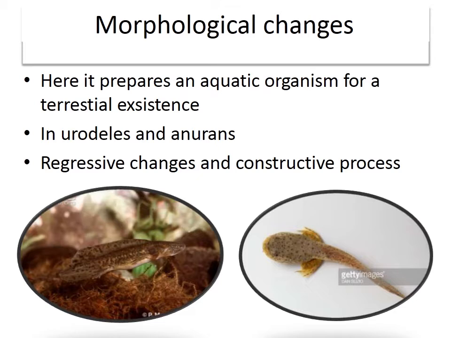Both retrogressive changes and constructive or new changes occur during the process of metamorphosis. Mainly, the metamorphosis in frog is known as retrogressive metamorphosis because most of the characters present in the tadpole larval form disappear when the tadpole converts into an adult frog. Hence, the process is known as retrogressive metamorphosis in frog.